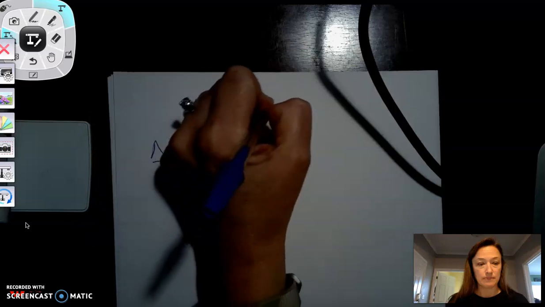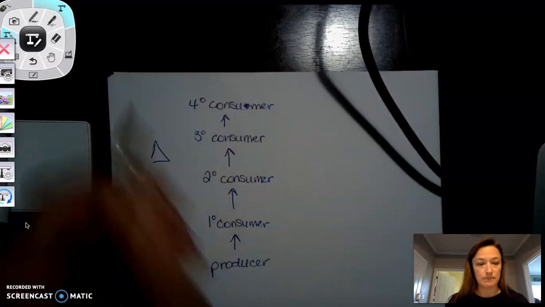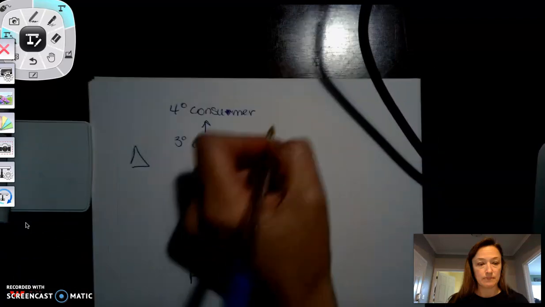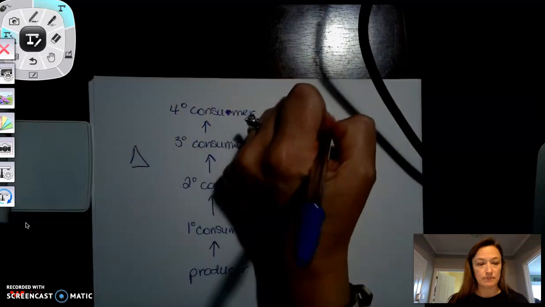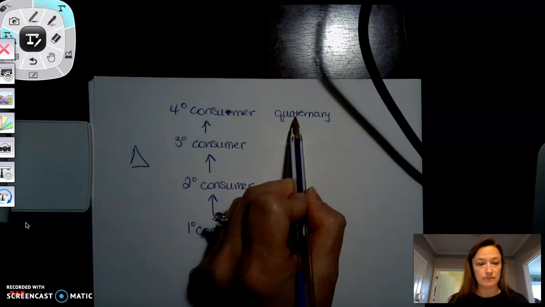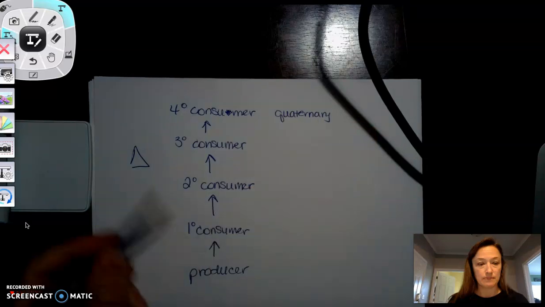It is not quaternary. There's no R. Consumer. I was thinking about that word as I was saying it. So it's quaternary. So there are some R's. There's just not an R here. So it's not quaternary, it's quaternary. Anyway. So that's the progression of energy.